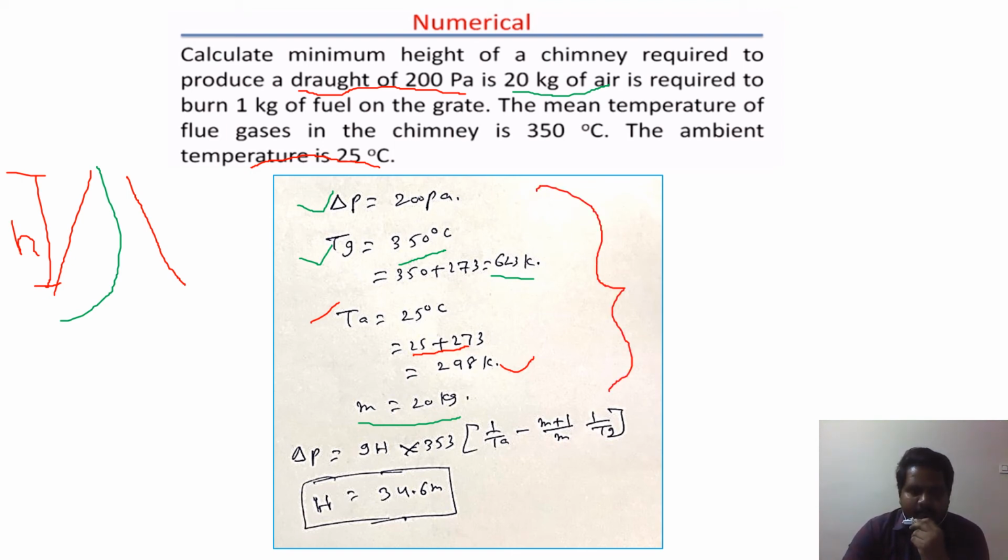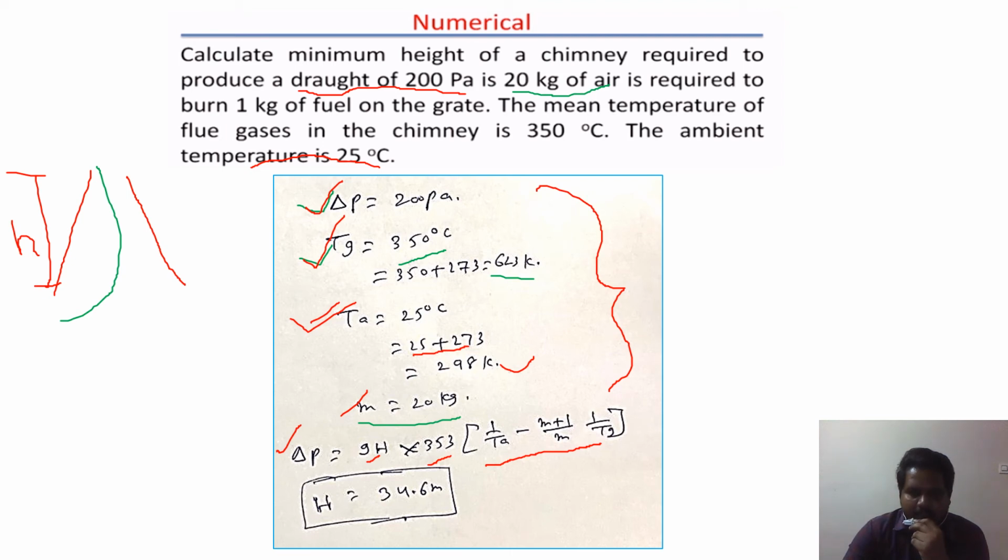Here they have given draught delta P, temperature of the flue gases, temperature of the air, and mass of the air. From this data we have to calculate the height of the chimney. So we know the equation for delta P, we just derived, that is g H into [1 by Ta minus (m plus 1) divided by m into 1 by Tg].